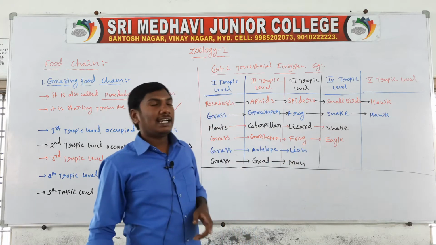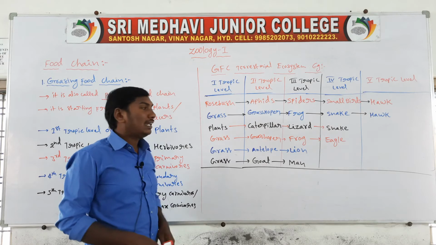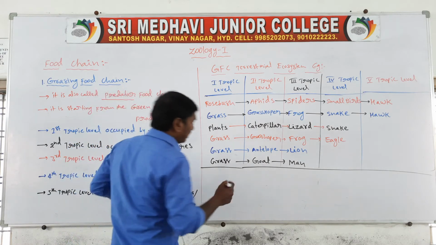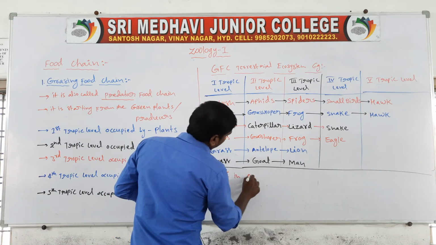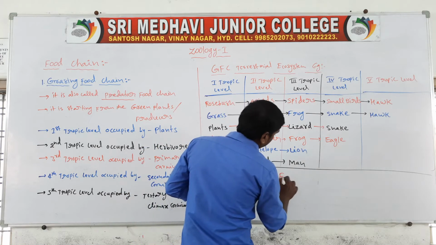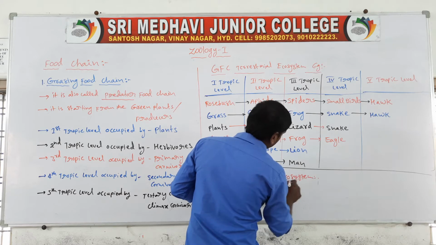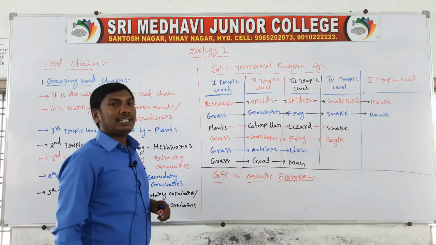So, that is the energy transfer in the grazing food chain in the terrestrial ecosystem. Next, an example of the aquatic ecosystem: the grazing food chain in the aquatic ecosystem.